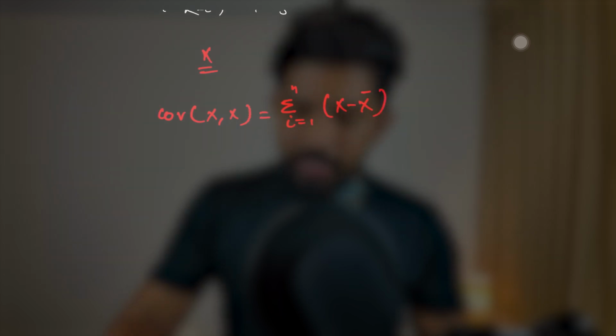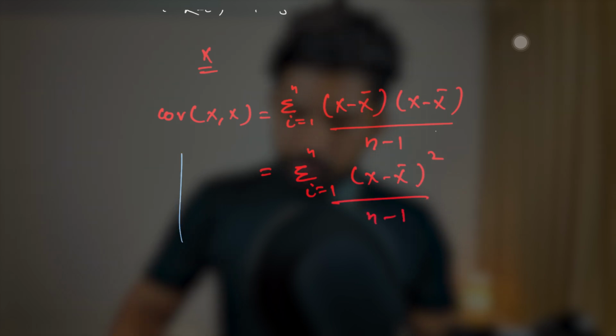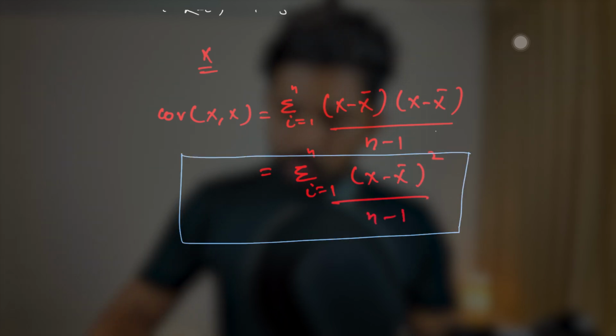Now we do not have any y, so it will be again x minus x bar upon n minus 1, and it will become summation i equals 1 to n of x minus x bar squared upon n minus 1. And if you're able to remember, this is the formula of variance.